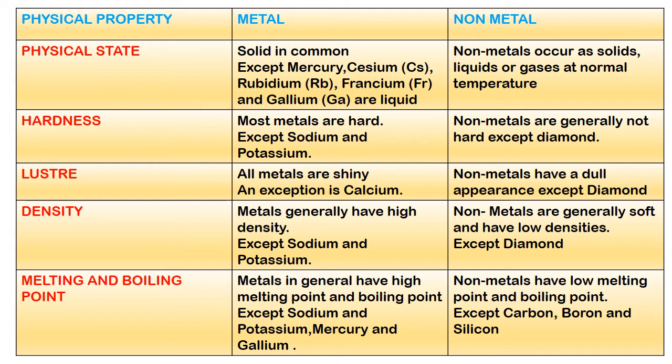Melting and boiling point. Metals in general have high melting point and boiling point except sodium and potassium, mercury and gallium. Non-metals have low melting point and boiling point except carbon, boron and silicon.